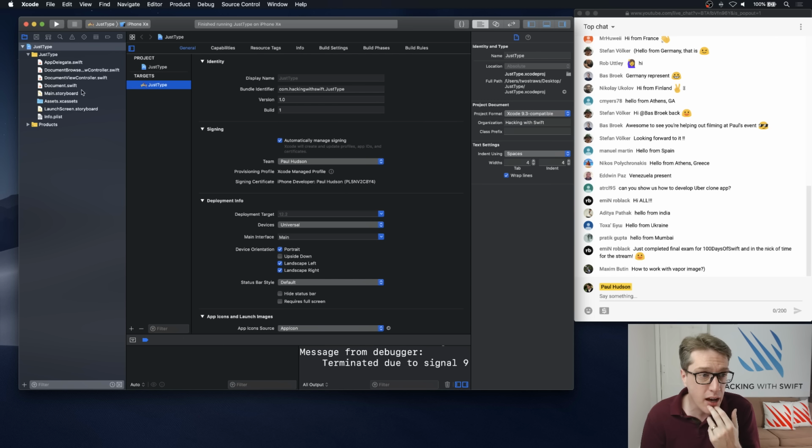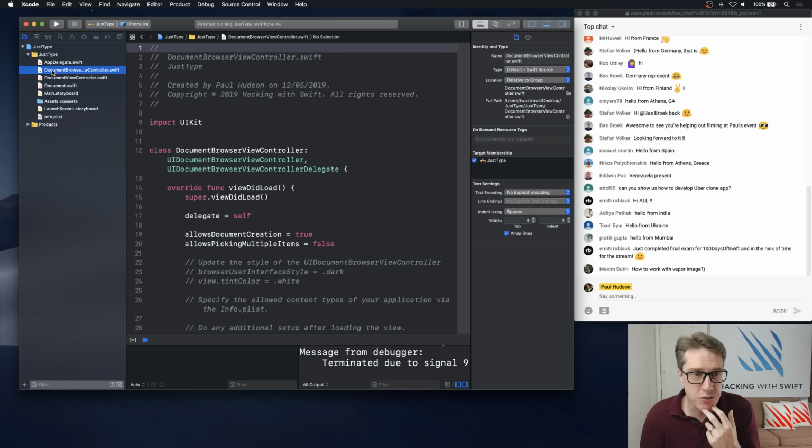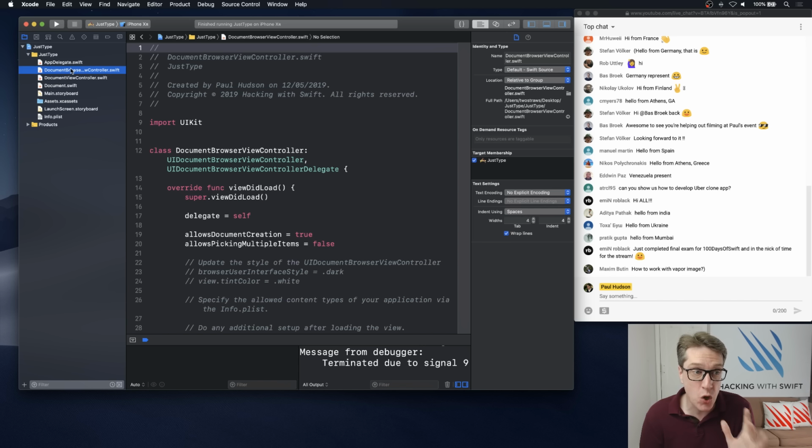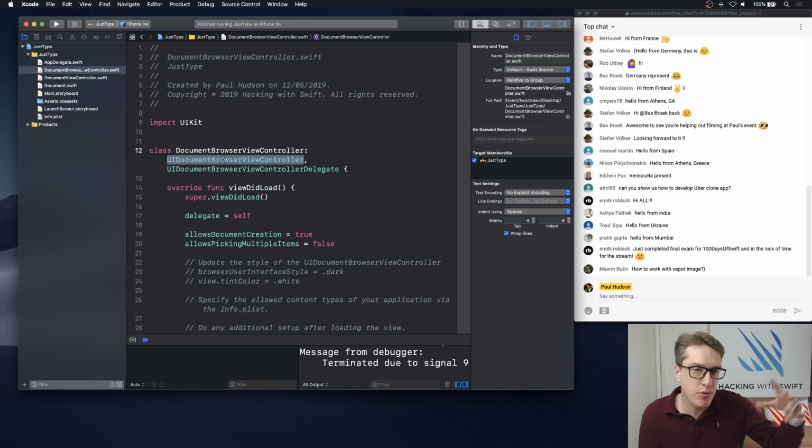And we get that because we have these files from iOS, Document Browser View Controller and Document View Controller. The one that gives us all that layout is Document Browser View Controller, which subclasses from UIDocumentBrowserViewController. That's the main UIKit class for handling iCloud documents, that UIDocument thing there. And that gives us that whole UI: search, add, the tabs. You can browse to things on my phone, things in other apps and so forth. There are lots of options there to work with.